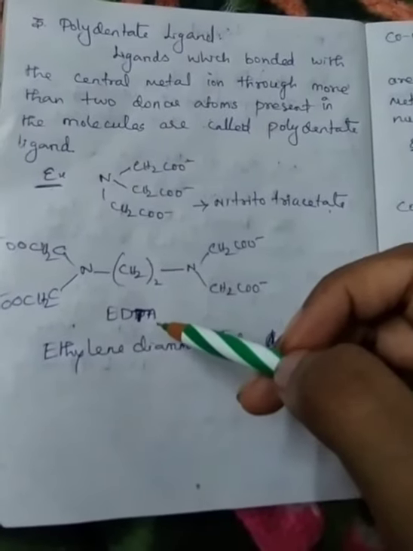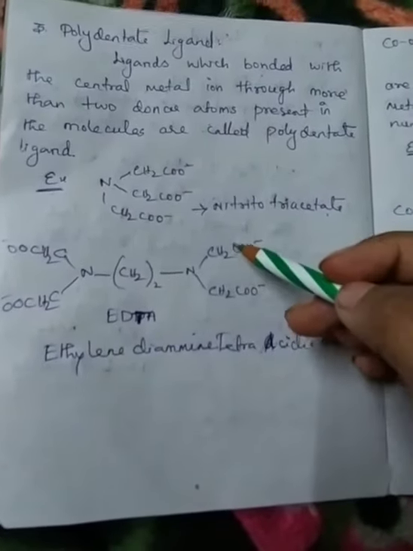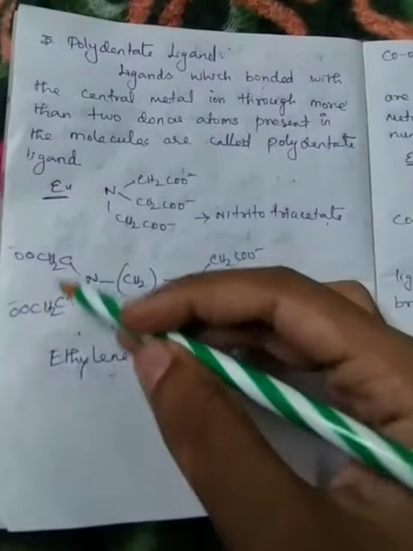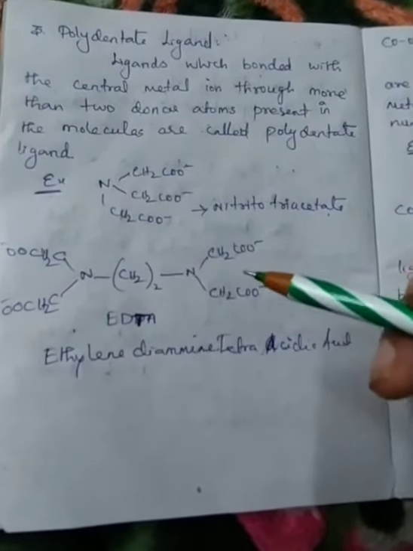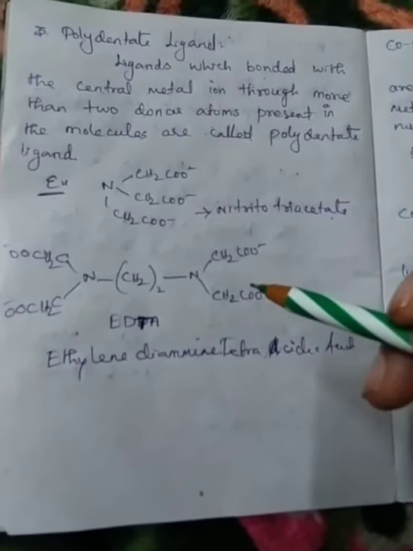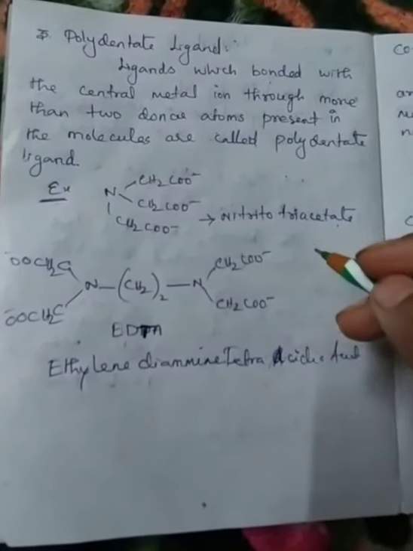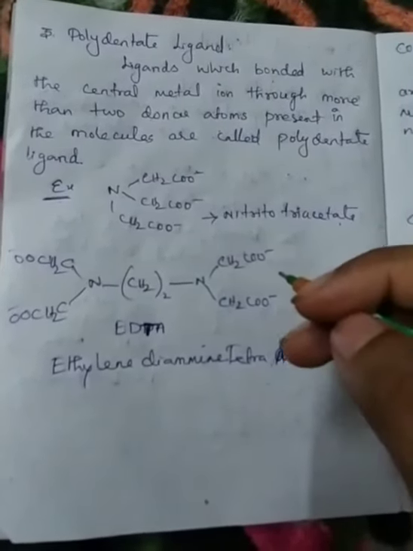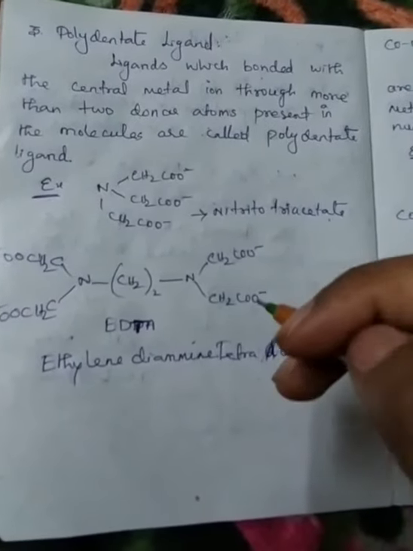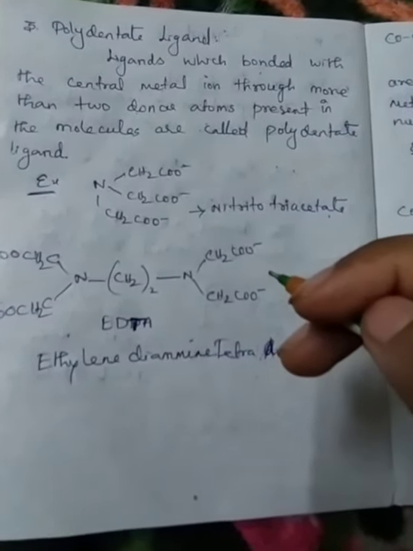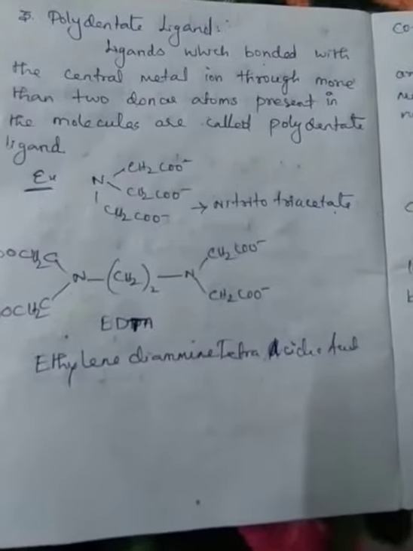Another example is EDTA. Here six donor atoms are present, so it is called a hexadentate ligand. So when more than two donor atoms are present in the molecule, we consider those ligands polydentate ligands.